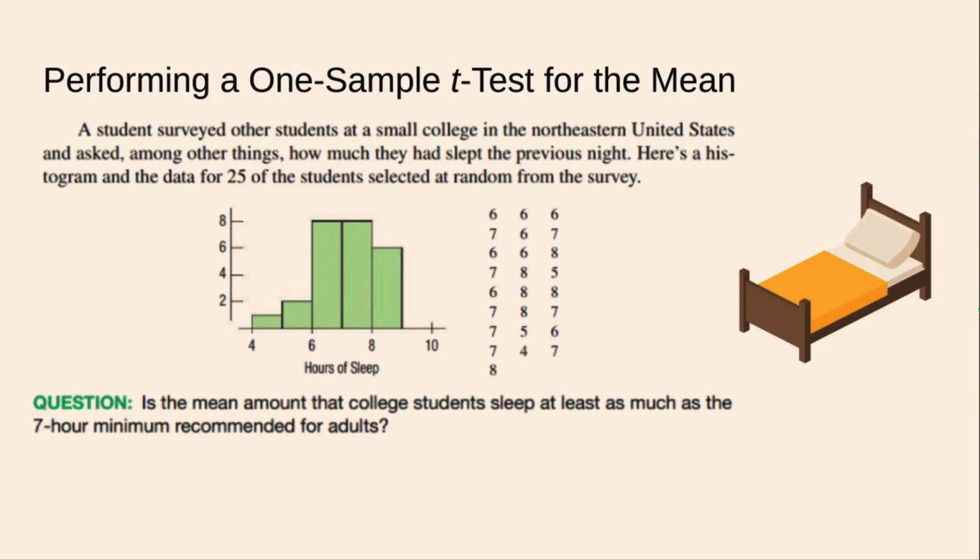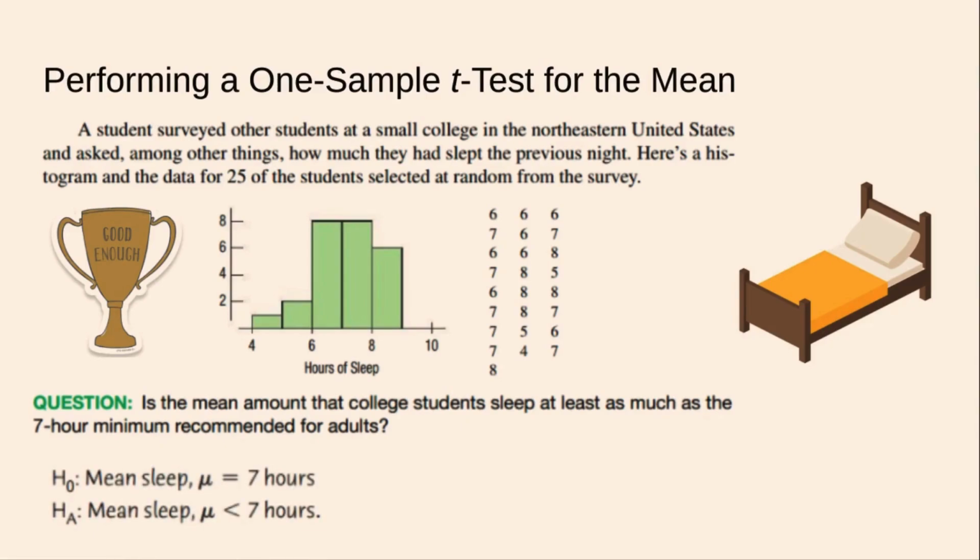So let's get the conditions out of the way right now. The students were selected at random. That's good. 25 students is less than 10% of all students, I would assume, at this small college. And I guess that distribution is good enough. It's unimodal, I think, sorta. It's not really symmetric, but whatever. Is the mean amount that a college student sleeps at night at least as much as the 7-hour minimum recommended for adults? So we're going to test that hypothesis.